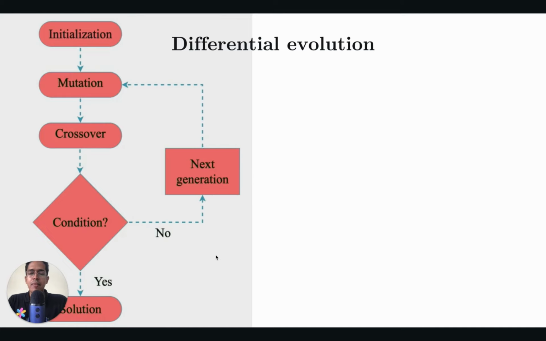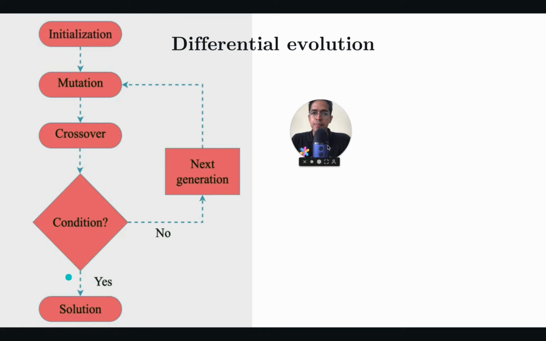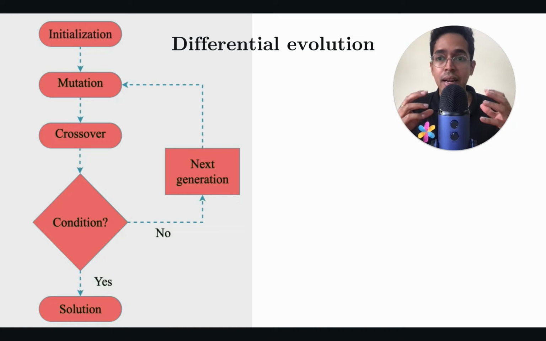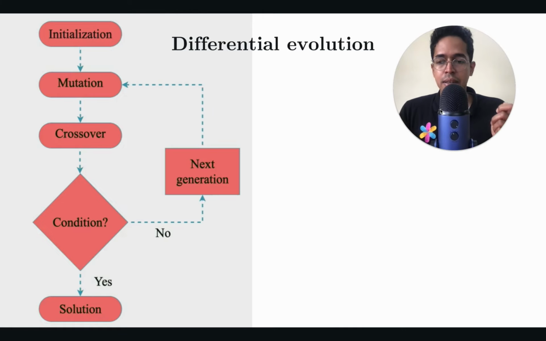So differential evolution works in the following way. We first select a subset of pixels, a group of pixels, which may contain the pixel that we are finally interested in modifying. Then we create some mutation to these pixels. Each pixel is defined as a vector, and we make minor perturbations to these vectors, which are these pixel values.